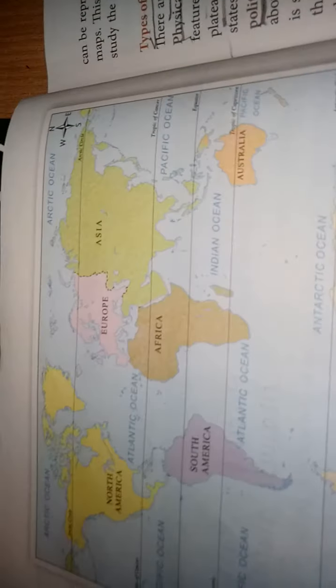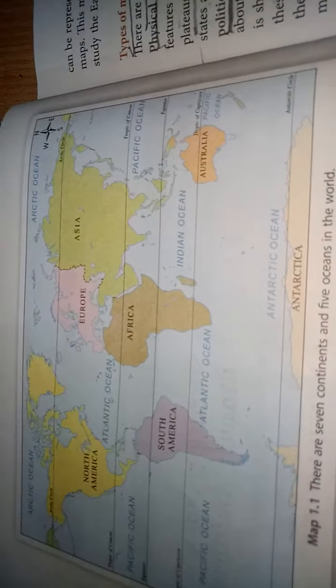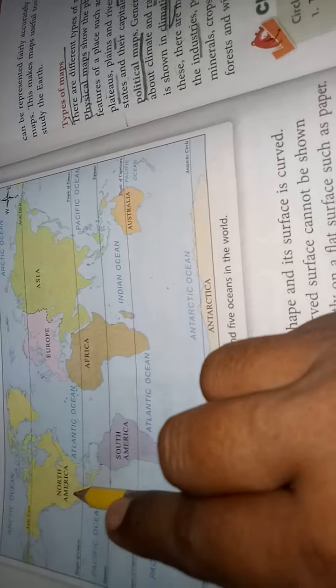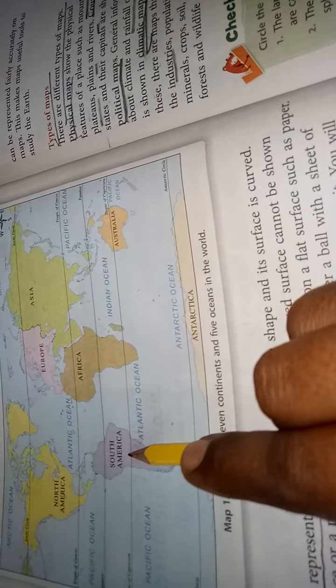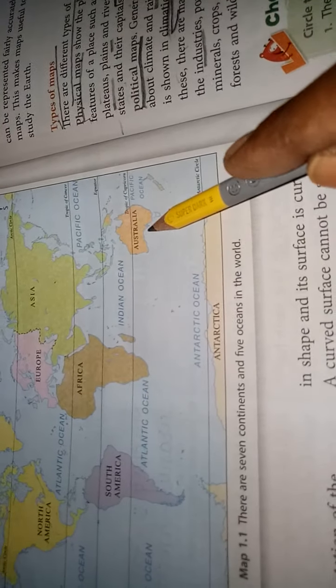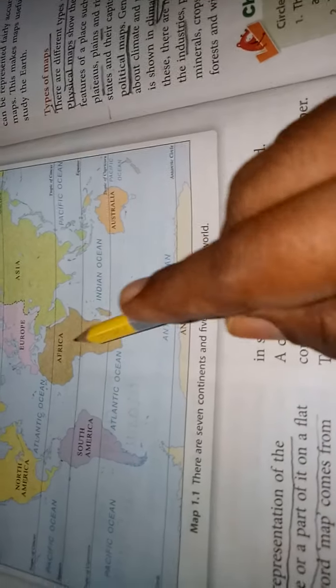Look at this picture. This is the world map and the continents are shown. This one is North America, South America, Africa, Europe, Asia and Australia. These are land masses, the continents.